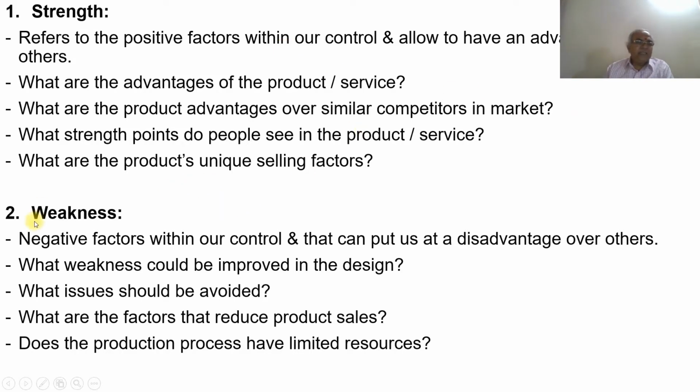Next, the second one is weakness. These are negative factors within our control that can put us at a disadvantage over others. So what are the negative factors that can put us at a disadvantage over the others? One is what weakness could be improved in the design. Suppose you have any weakness in the design, what can be improved over that? Because again the weakness is also an internal factor. What issues should be avoided?